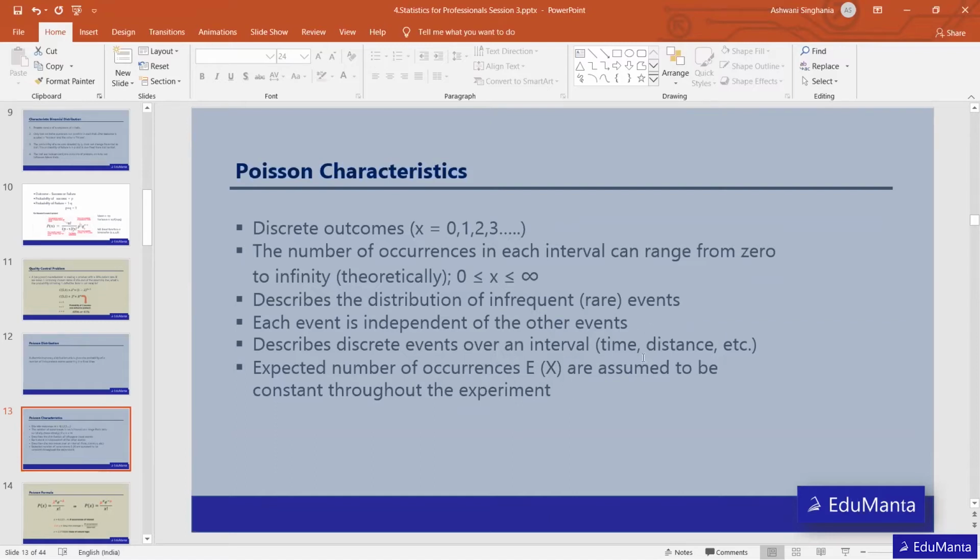So in this interval, as I told you, in 15 minutes the expected number of customers to come into the shop is 10. And this data will come from past data. So we would have some past data, and from that we come up with a model that on average 10 customers come into the shop in every 15 minutes.